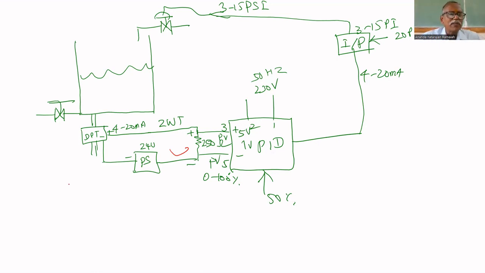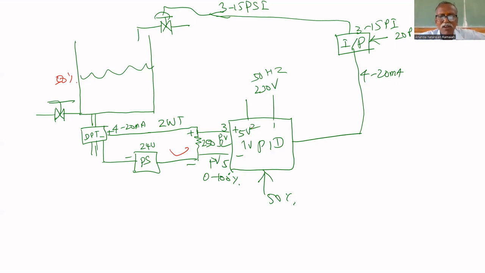Always you want to control at 50%, or 35% or 30%. Depending on wherever you are asked to control, there you have to maintain the level. Let us assume that I always want to control at 50%. First bring the process to 50%. Suppose you want to drive the car at 60 kilometers per hour, first thing you will do is bring the car to 60 kilometers per hour. Then only you can maintain. Maintenance only the controller will do. The controller cannot bring it to 50%. We have to bring it to 50%. The controller will maintain at 50%. So now you bring the process to 50%.